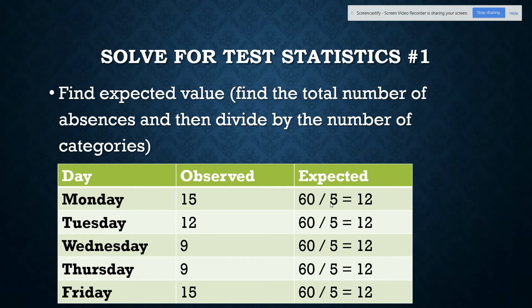And I divided 60 by 5 since there were 5 categories. So my expected number of absences for the week, if they're all the same, is 12 absences per day. So again, my observed is what the manager saw. The expected is the observed added up divided by the number of categories.